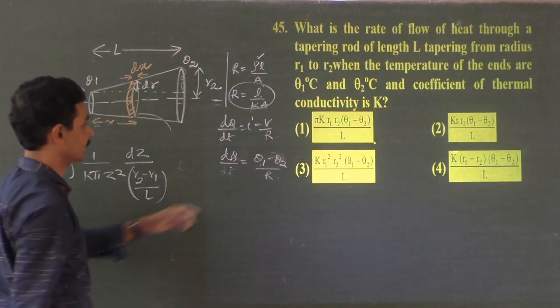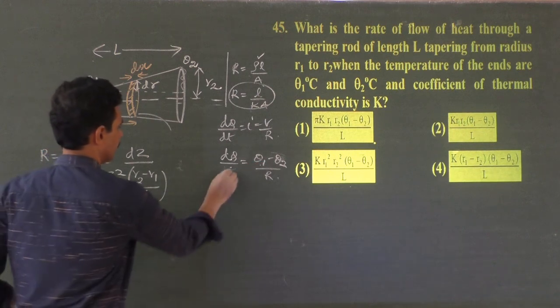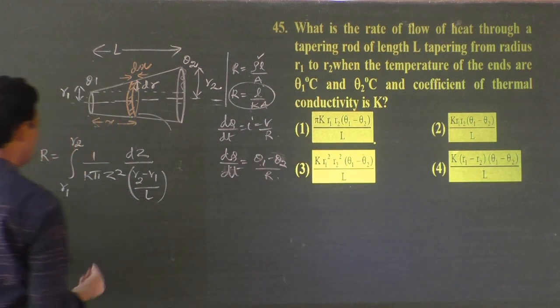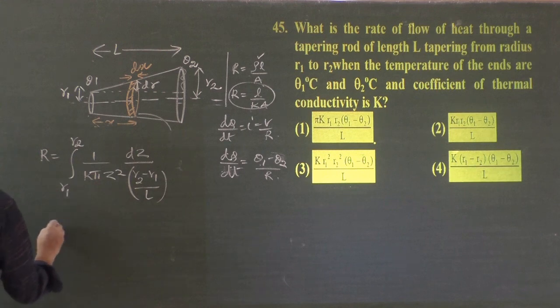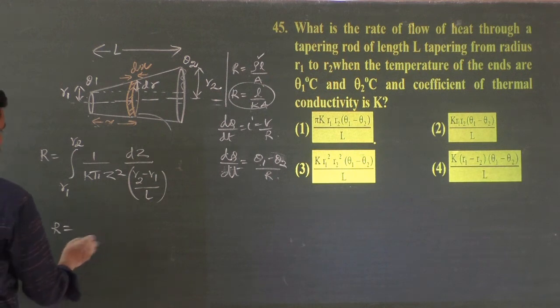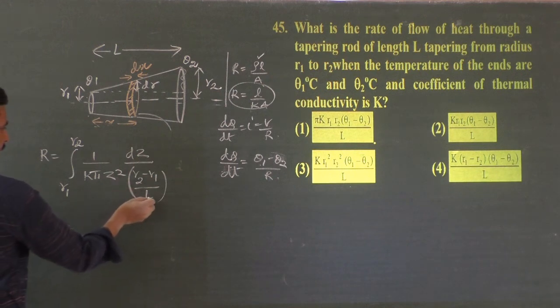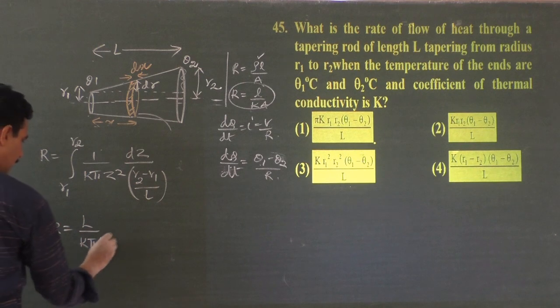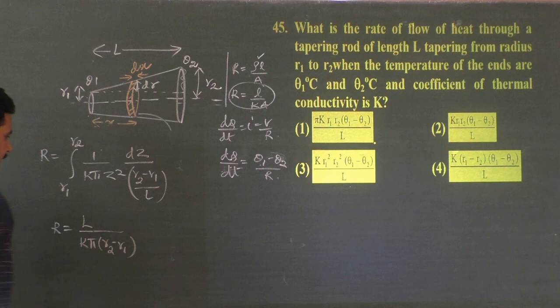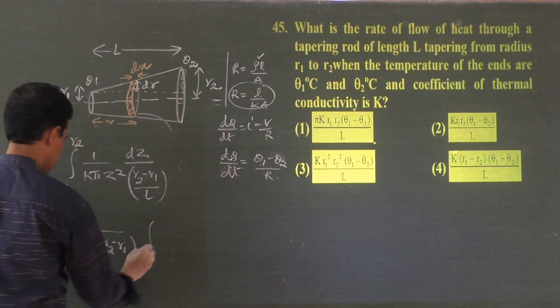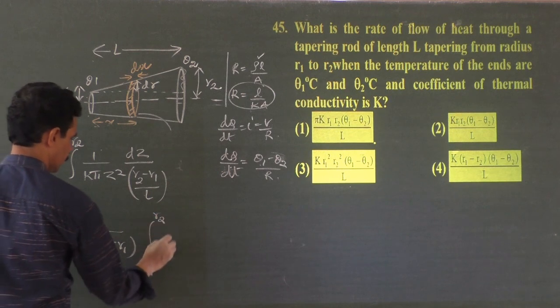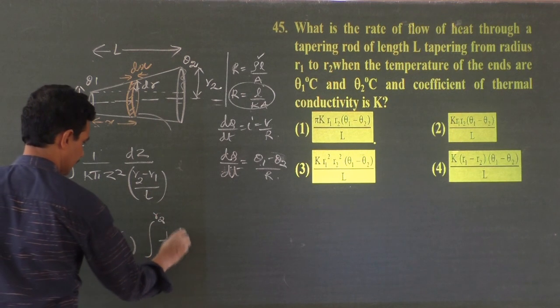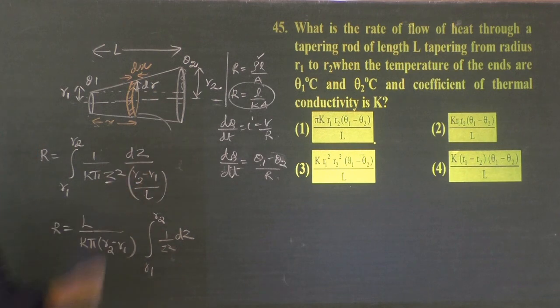I want the total resistance in order to substitute it here, for the rate of flow of heat, right? That is what is needed. Okay, R is equal to integration from R1 to R2. You can take constants outside. L is a constant. L comes to the numerator. L by K pi into R2 minus R1, integration from R1 to R2 of 1 by Z square dz. That's all. This is the variable.